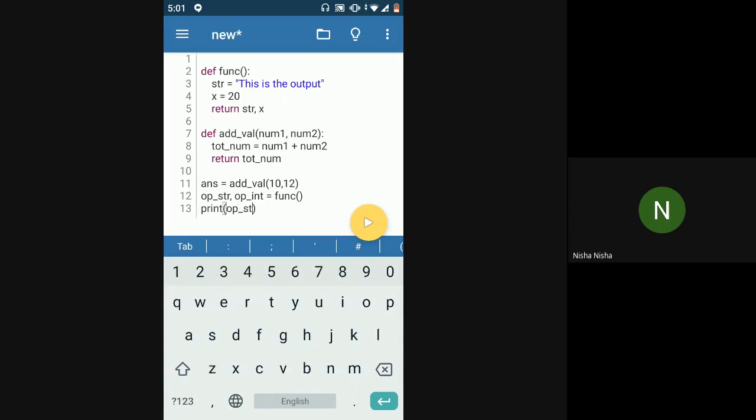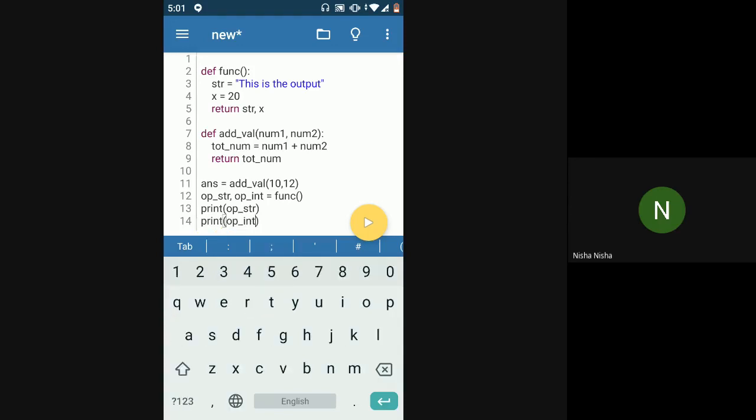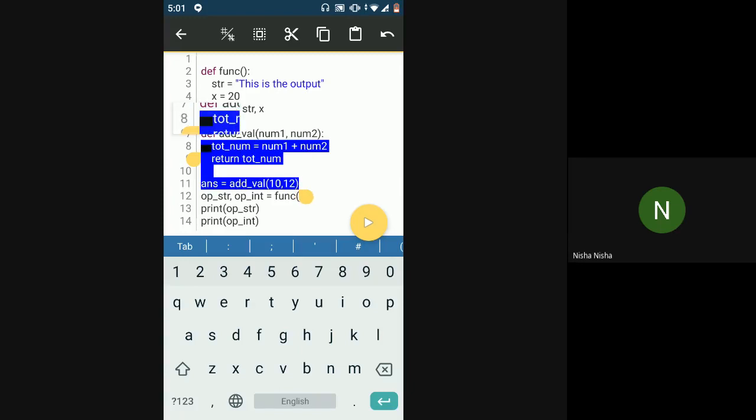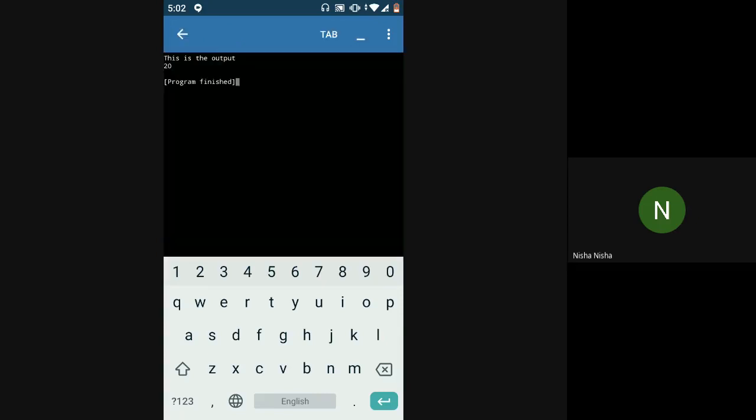str. Okay, right. So this I'll just comment it out. Okay. So yeah, when I call this function now, after func gets called, both str and x will be returned from func, and since we are returning two values, we are also storing them in two separate variables, and now I can print the value of the two variables.